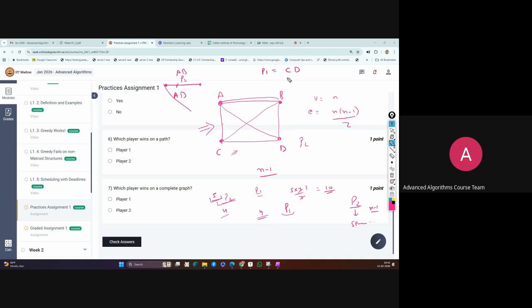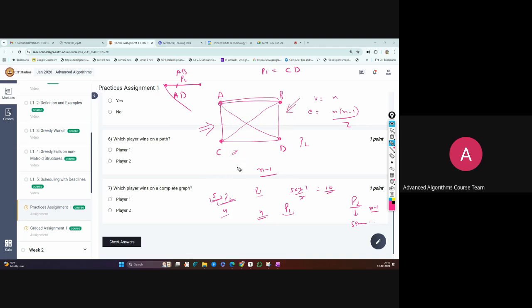If P1 is picking any edge here, what can P1 pick to make this disconnected? Yeah, understood. But theoretically, both require n minus one, right? You feel this because this is just a smaller graph.